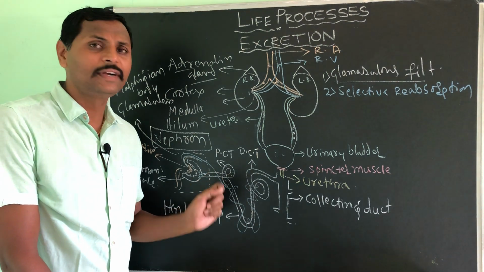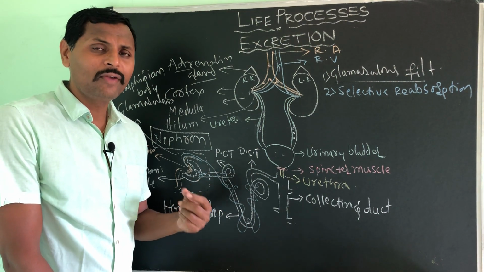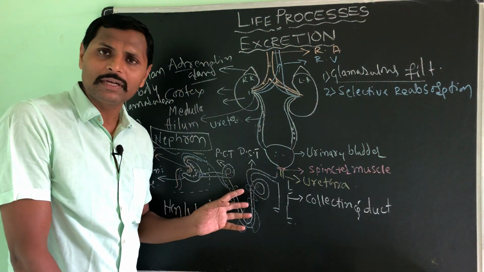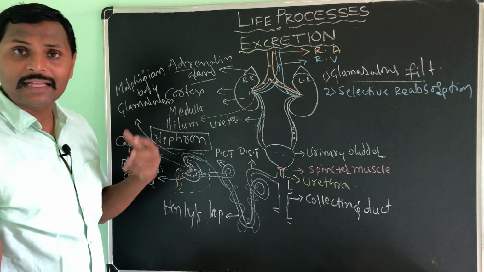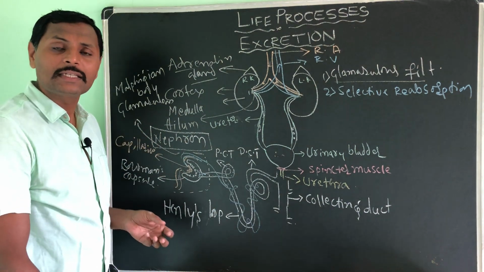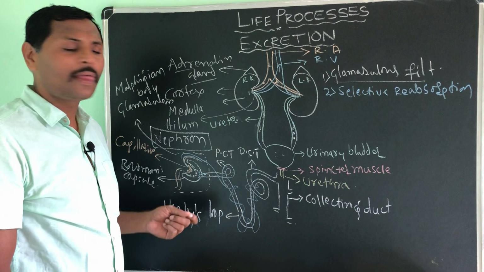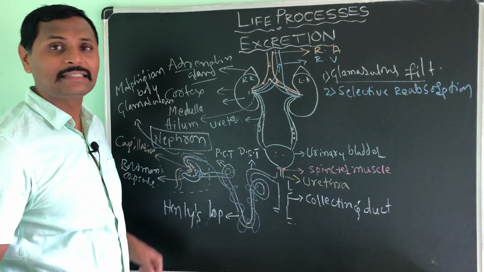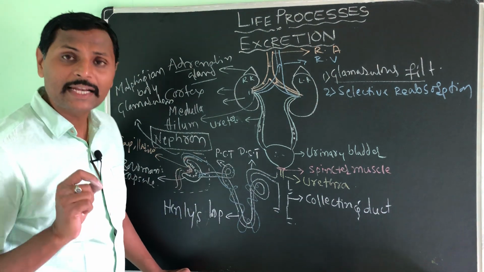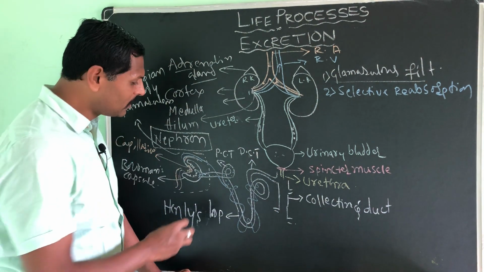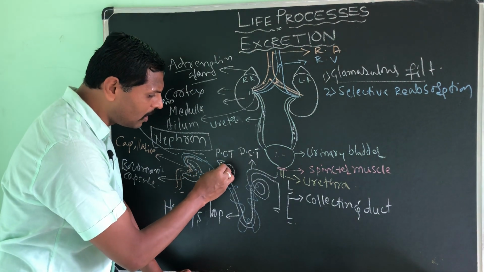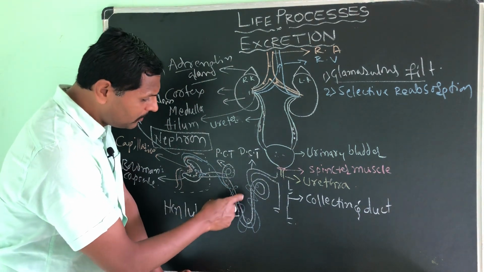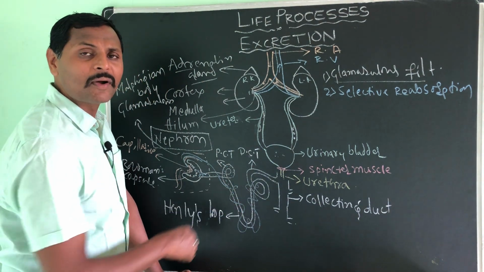Okay, everything is filtered out, but we want only the urea and excess water and excess salt to go out, to be thrown out. But here even the necessary materials which are required for the body are also filtered out. That's why the second stage will take place, that is selective reabsorption. So what does selective reabsorption mean? Already the useful things have also come into the nephron, this tube. So the tube is surrounded by these types of veins.